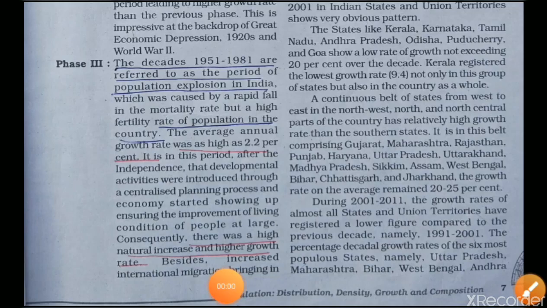The average annual growth rate in India was as high as 2.2%. In that period, because of independence, development activities were introduced and the government applied centralized planning for the people. The economic condition became better, and this became the reason for high natural increase and the higher growth rate in India.